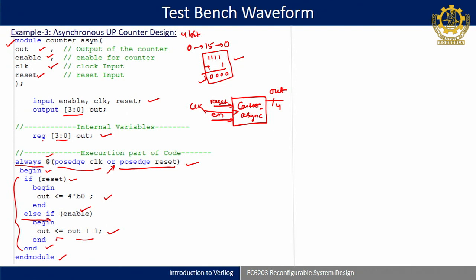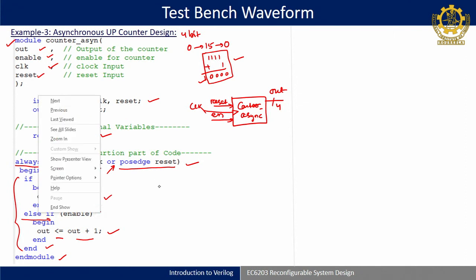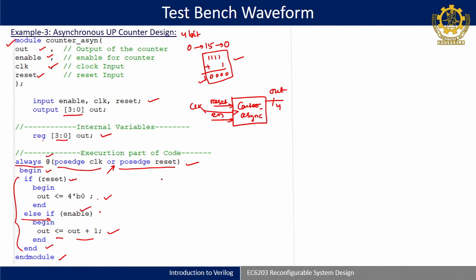So, here the summary is this is simple code. When reset is high, my output is 0. If reset is 0, then enable should be high, and only then the counting will start from 0 till 15, then back to 0. In between we should not make reset high, else the entire counting sequence will not come. If you make reset high, it will become 0 again.